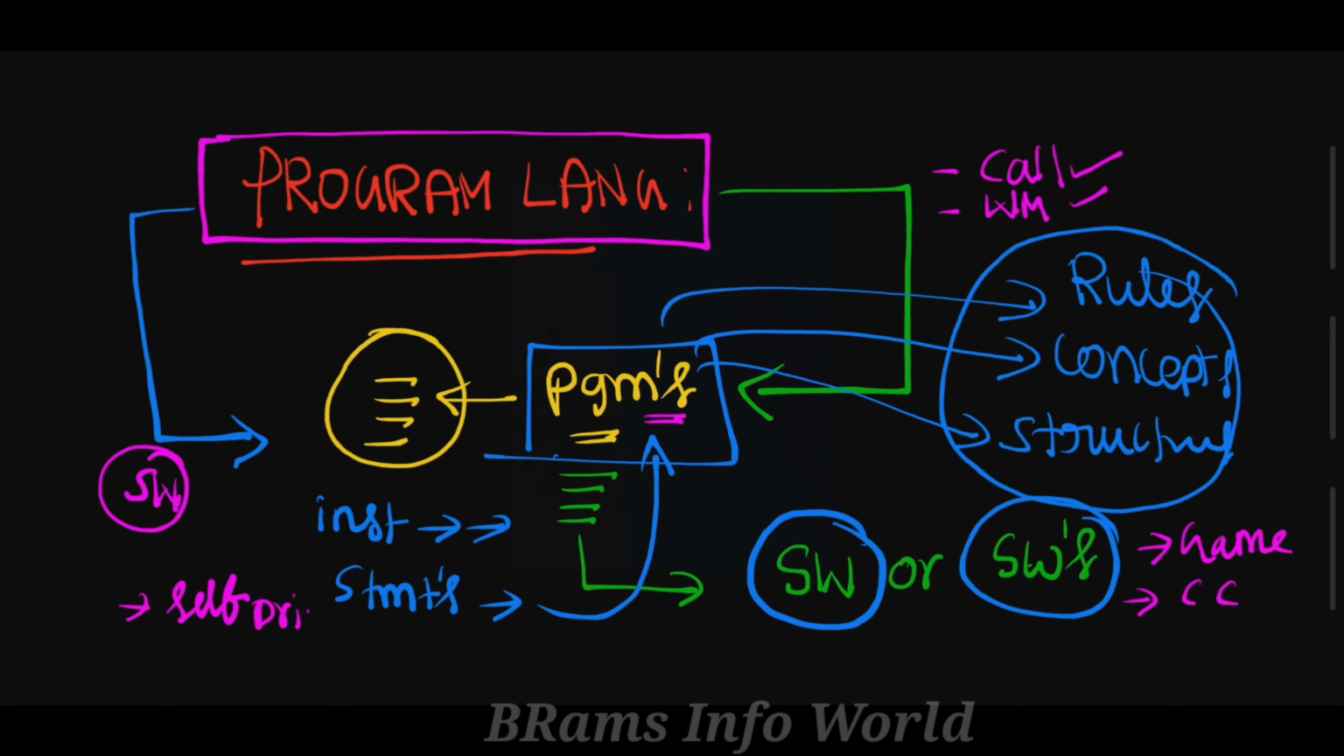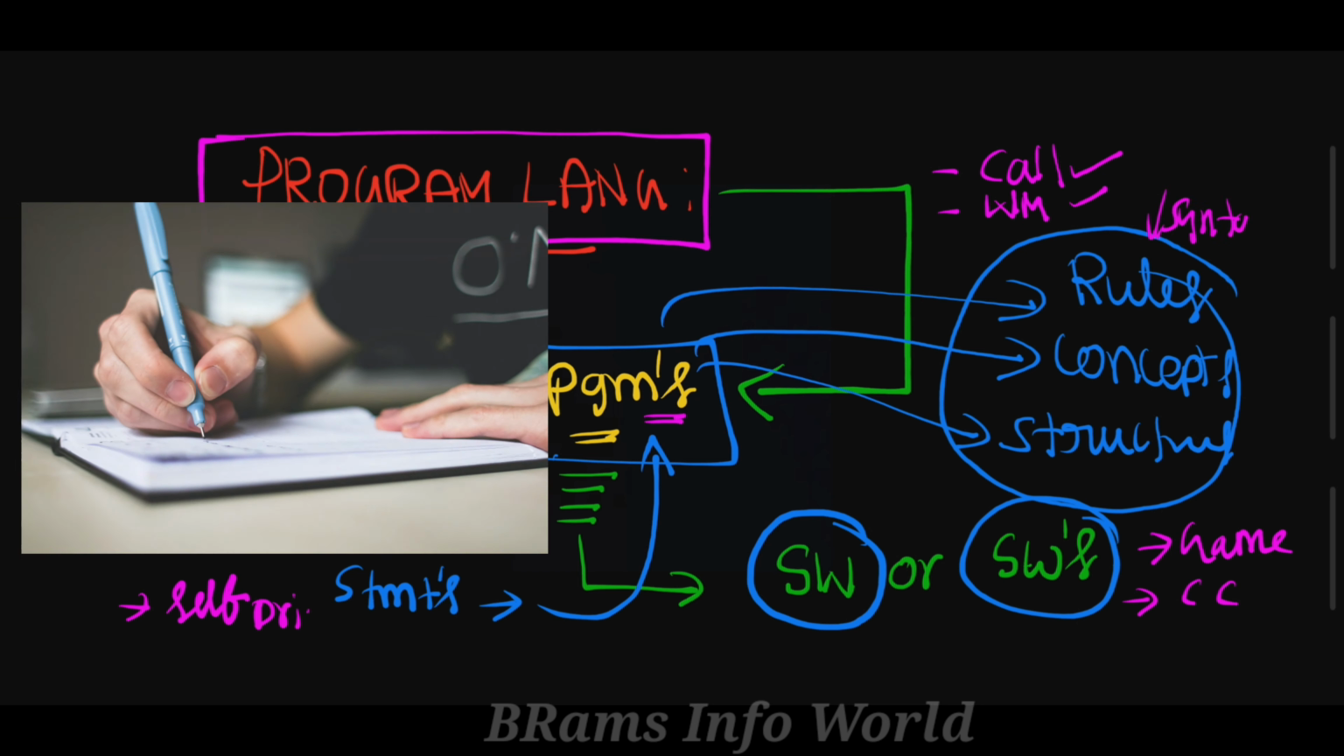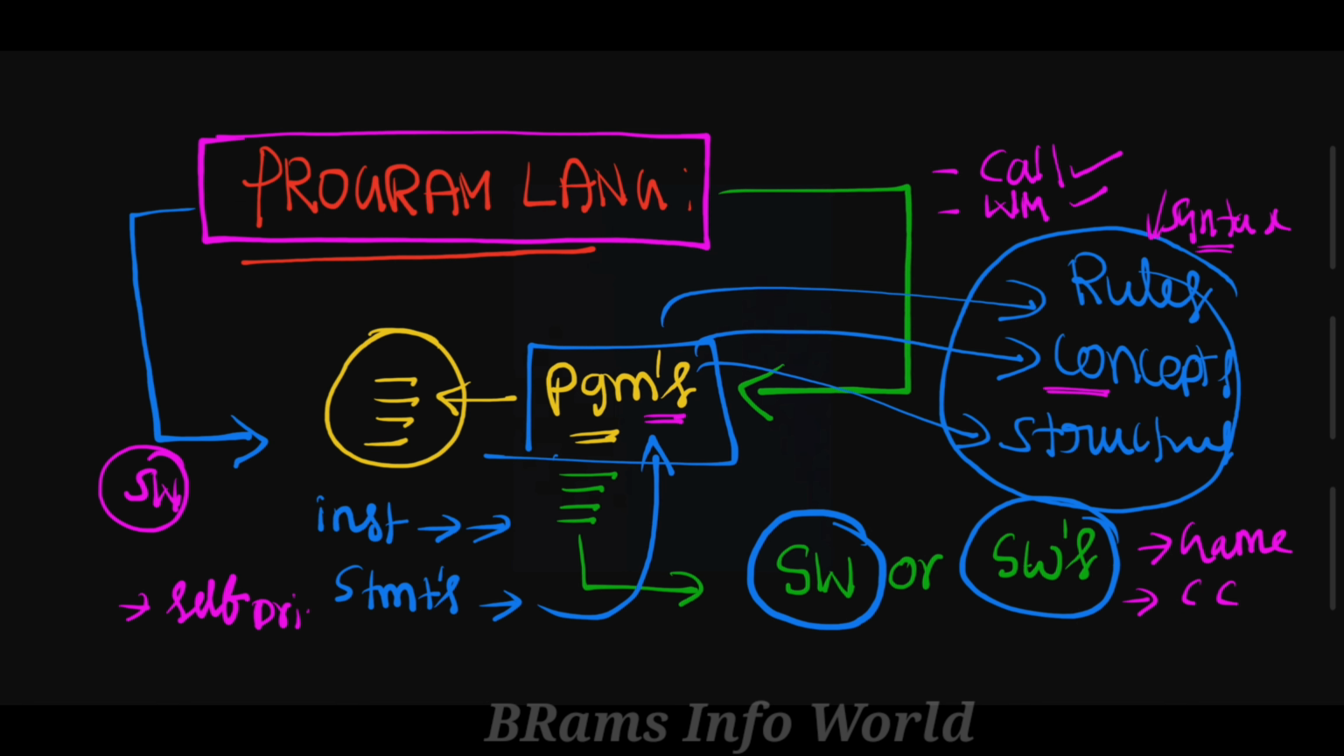Every programming language contains a set of rules. These rules we can call syntaxes. And we have different types of concepts. With the help of concepts and syntaxes, we write programs, and that comes under a programming language.